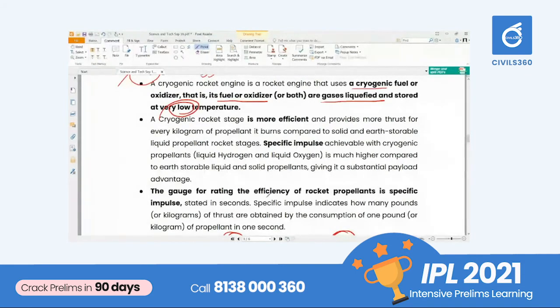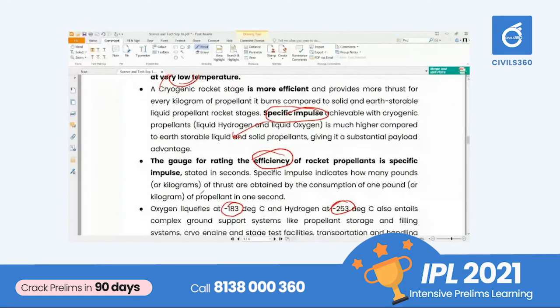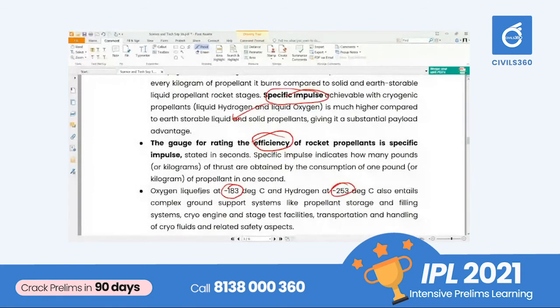And next one is, a cryogenic rocket is more efficient. If you consider the cryogenic rocket engine and other types of solid or liquid fuel engines, most of the time the cryogenic engine will be more efficient. It is more efficient because its specific impulse is high. Specific impulse is the gauge for rating the efficiency of a rocket, that is, how much thrust is produced per second. And the specific impulse is very high for a cryogenic engine. That's why it has a very high efficiency.